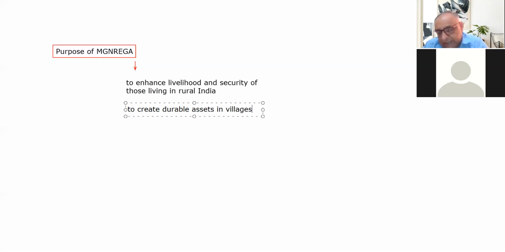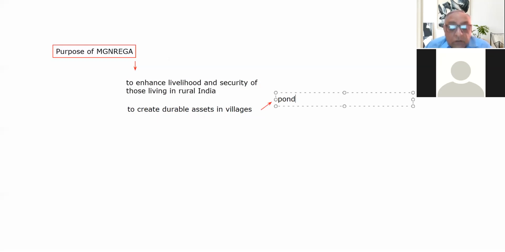It means the construction of durable assets in the rural villages, like ponds and wells, their construction and their cleaning as well, and canals for irrigation purposes.